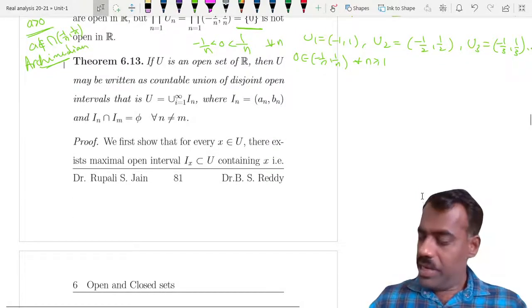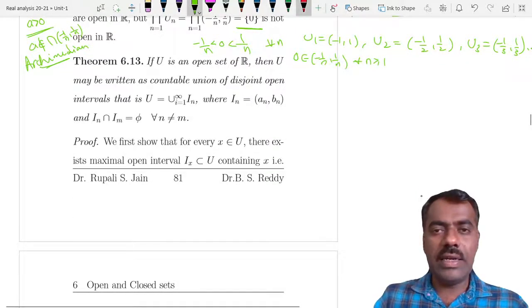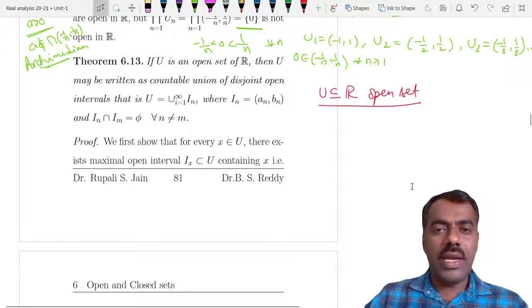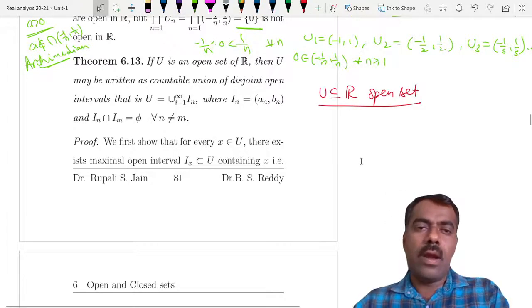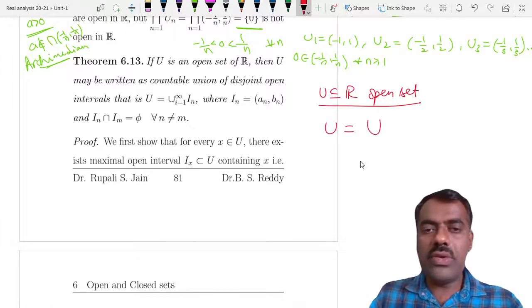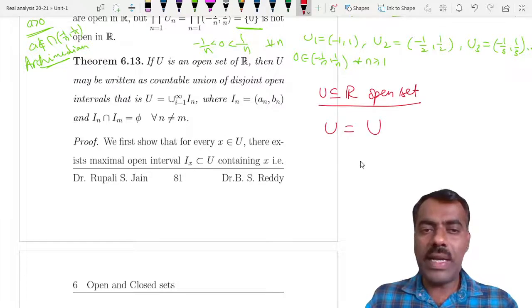Now we'll talk about open sets in R. If you take U, which is an open subset of R, then U can be written as a countable union of disjoint open intervals.